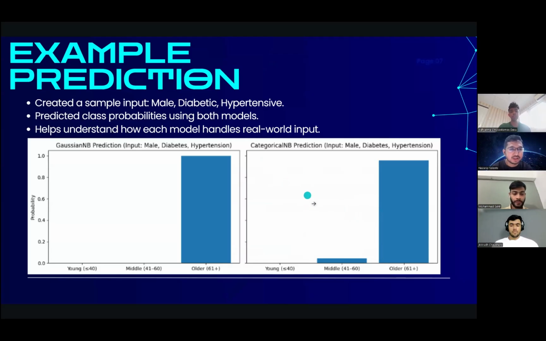So for the example prediction, we want to look at how many male people can have diabetes and hypertension, and at what age. We created a sample input: male, diabetic, and hypertensive. For the male, most of them get diabetes and hypertension in the older, 61 and above, age group. We calculated this and got the accuracy before, so after that we can compare it with the other models. I think that's all.